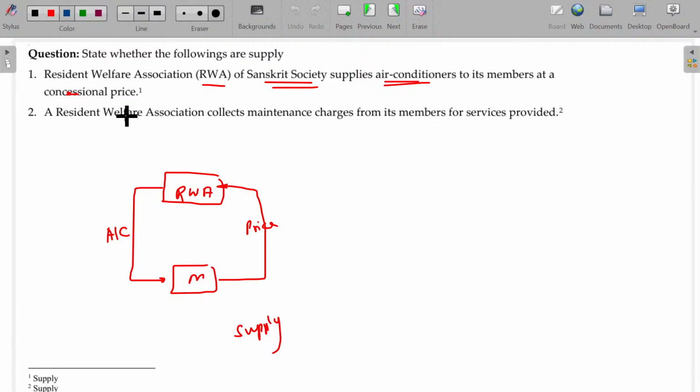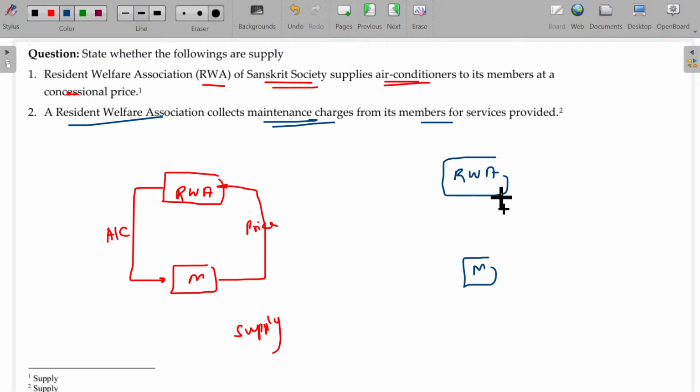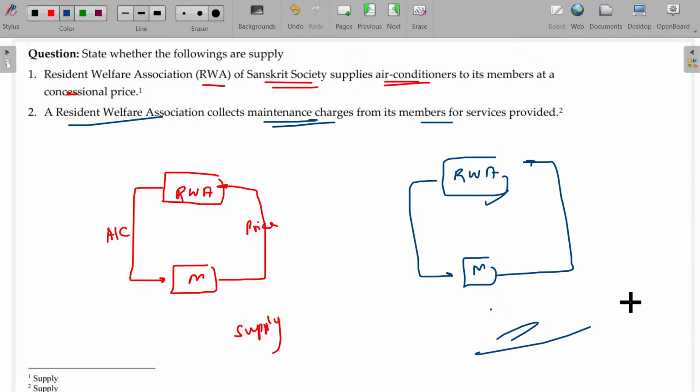And Resident Welfare Association collects maintenance charges from its members for service provided. Okay, maintenance done, and for that the fees is collected. RWA, Resident Welfare Association, being a non-individual, member individual, then automatically it will fall under supply only. Right.